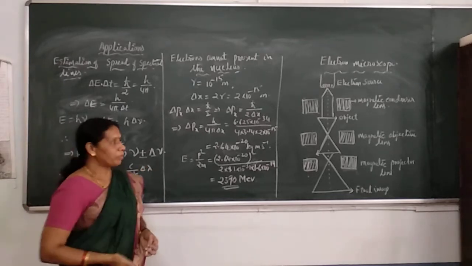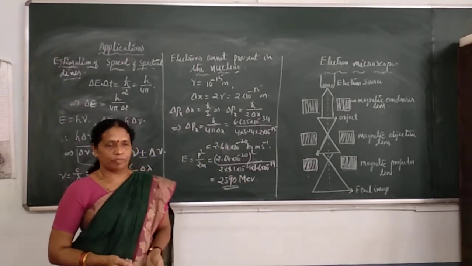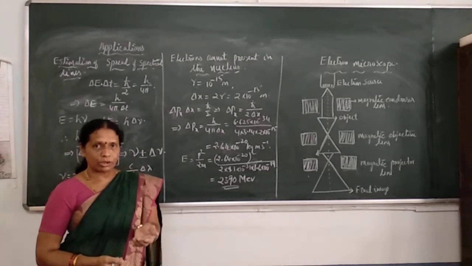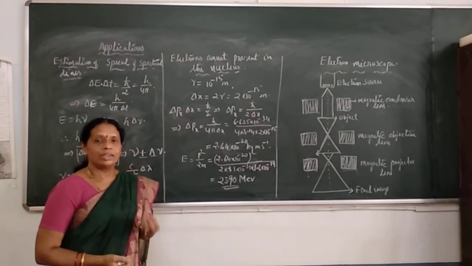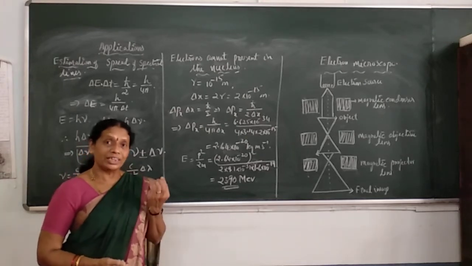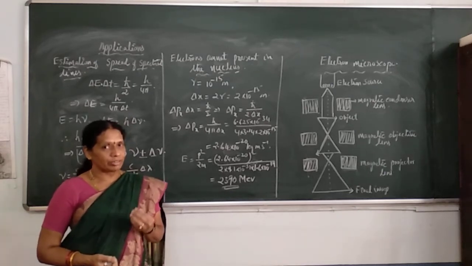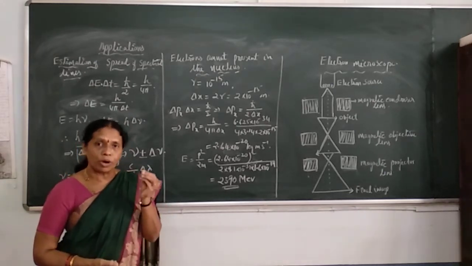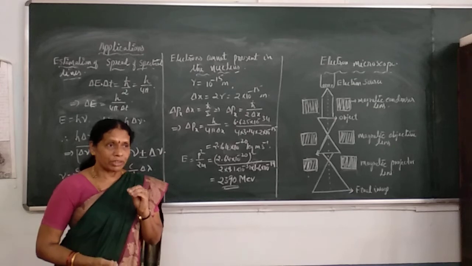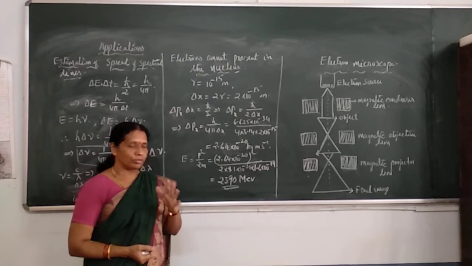The working principle of the electron microscope is the wave nature associated with the electron. A moving electron is associated with a de Broglie wave. If the electron is accelerated through a very high potential difference of the order of 60,000 volt, the wavelength of the associated wave is of the order of 0.05 angstrom, that is 0.05 × 10^-10 meter.